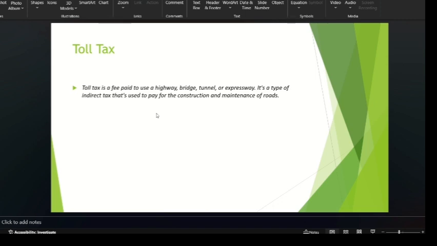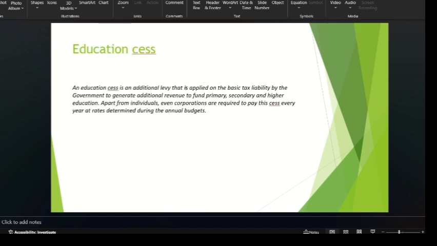I think we all know this type of tax, toll tax, that is paid when we are traveling from one place to another, a certain amount is deducted in the name of toll tax. Education tax is like a trust, because I think nobody will pay this education tax because of the negligence of the education system. There is no proper maintenance of primary and secondary schools.